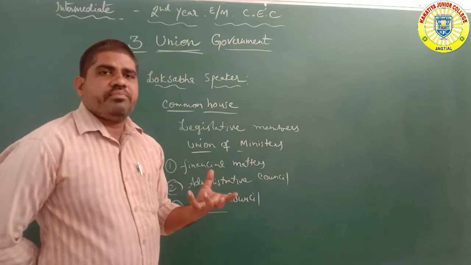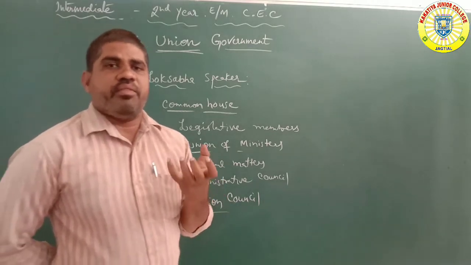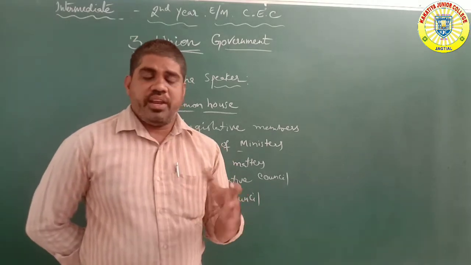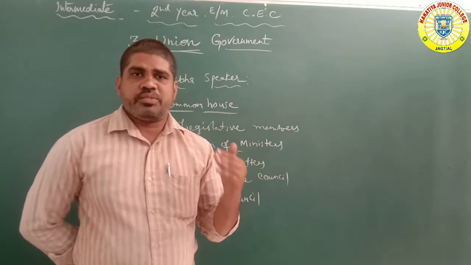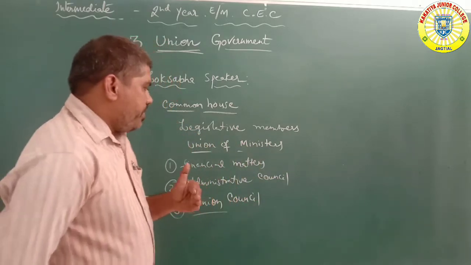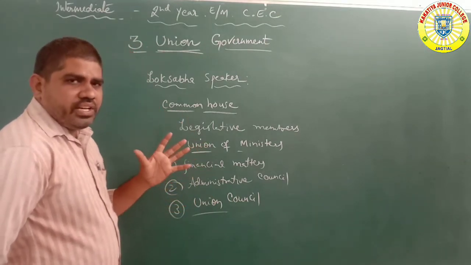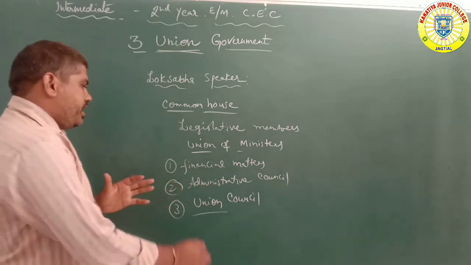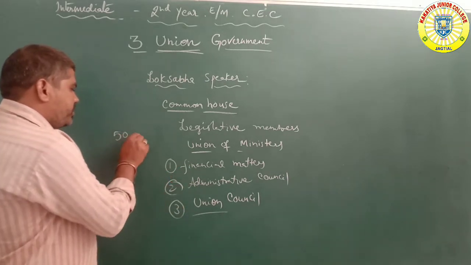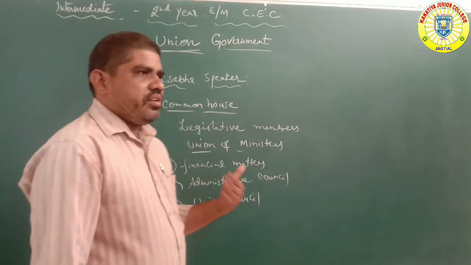The ruling party is the majority party. The valuable power is mentioned only for the Lok Sabha Speaker under the Constitution of India. Articles 50 to 60 deal with the Speaker's working.